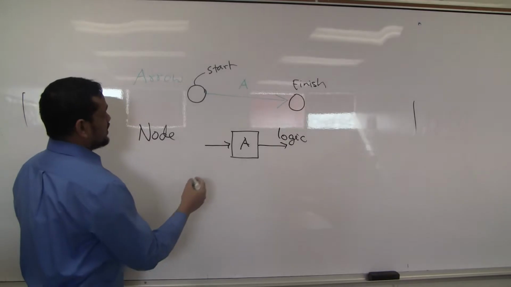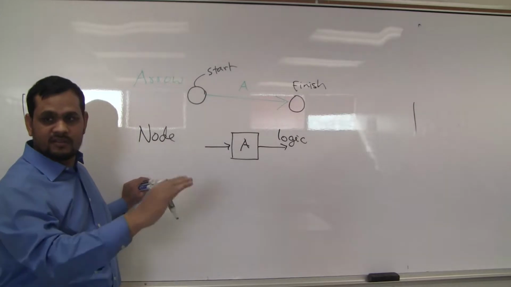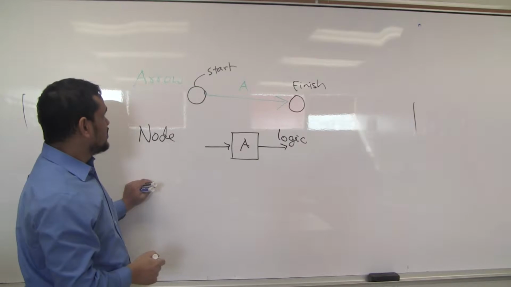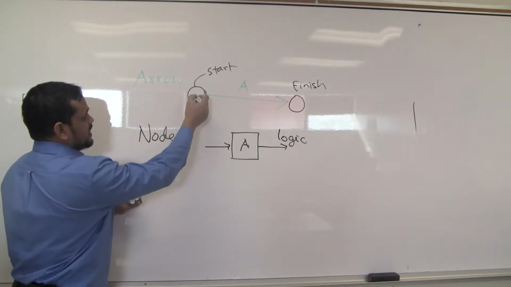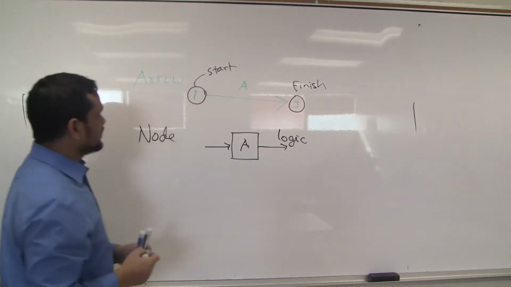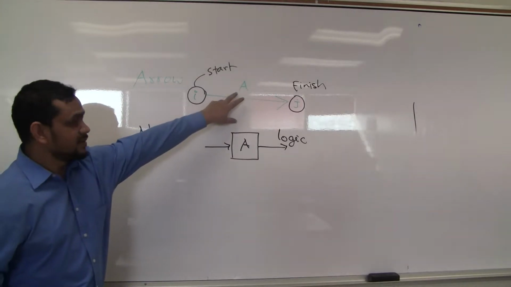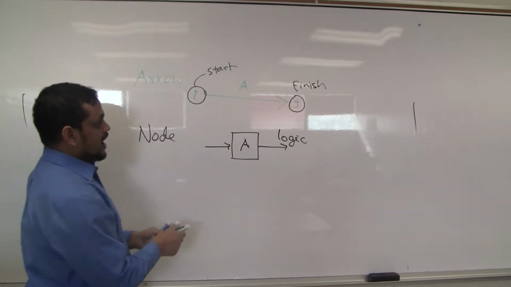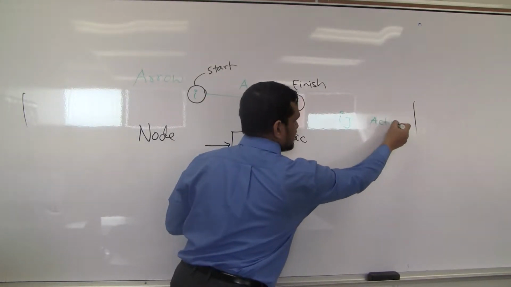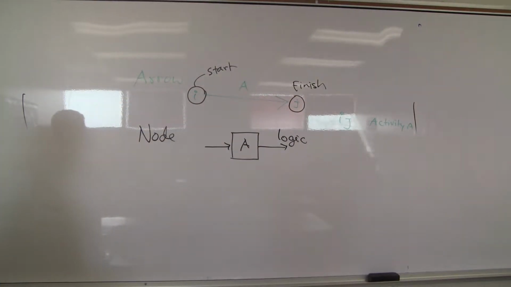Now the nodes have names. We can name them 10, 20, 30, 40, or I, J, K, L, M, N, or 1, 2, 3, 4. This node is named I. This node is J. Now, what is the name of this activity? A. So IJ means activity A.